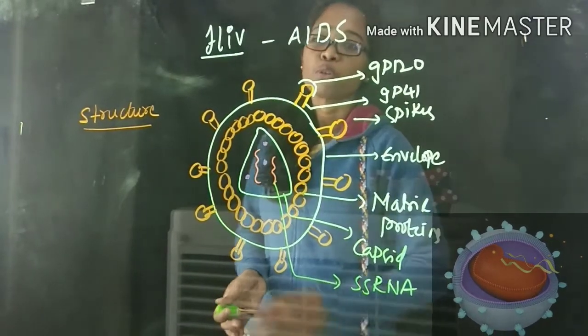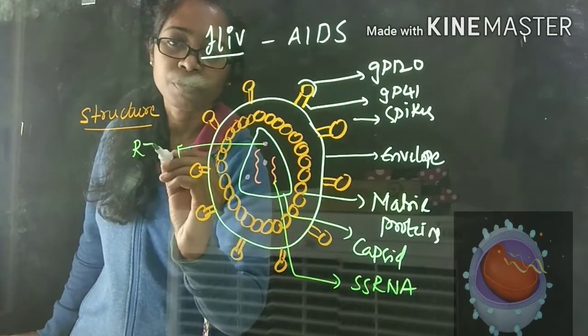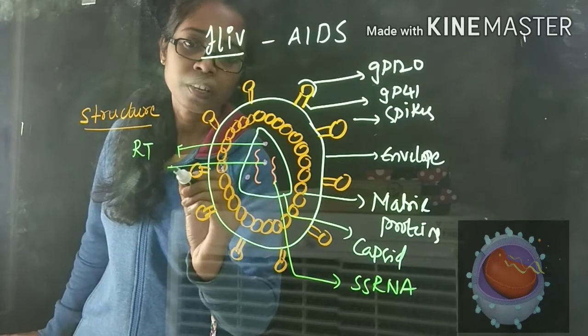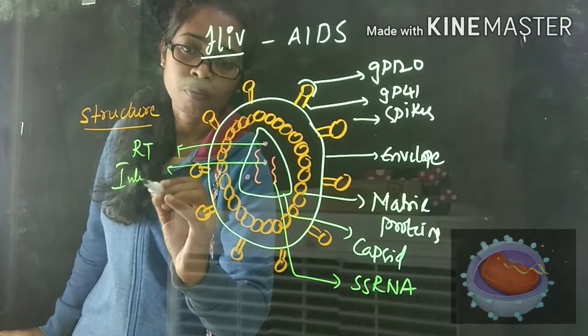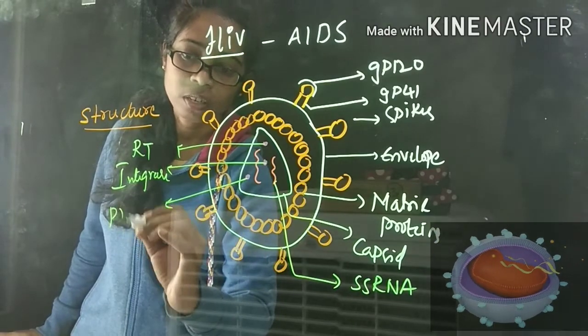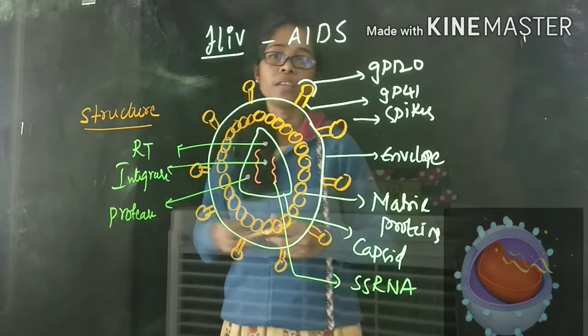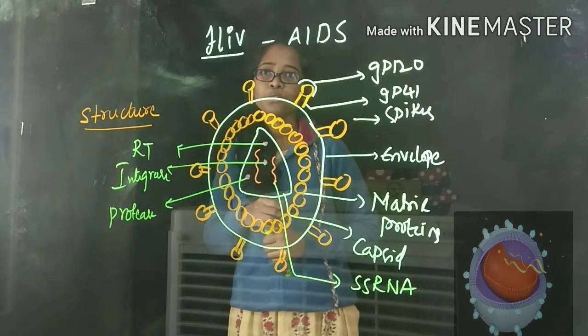The first one is reverse transcriptase, the next one is integrase, and the next one is protease. Clear? So this is the structure of HIV.